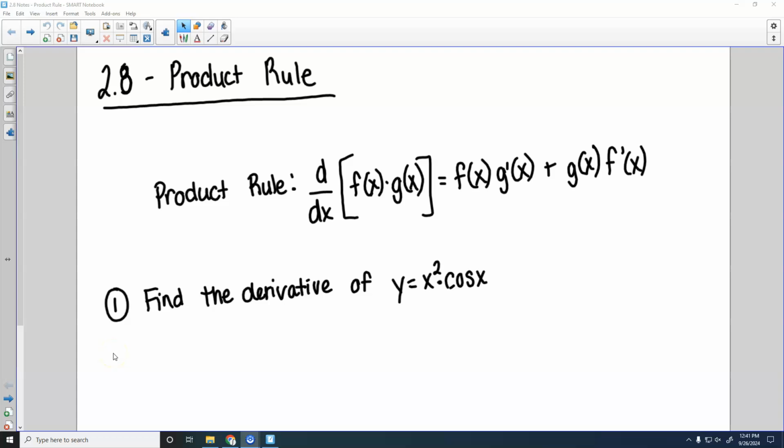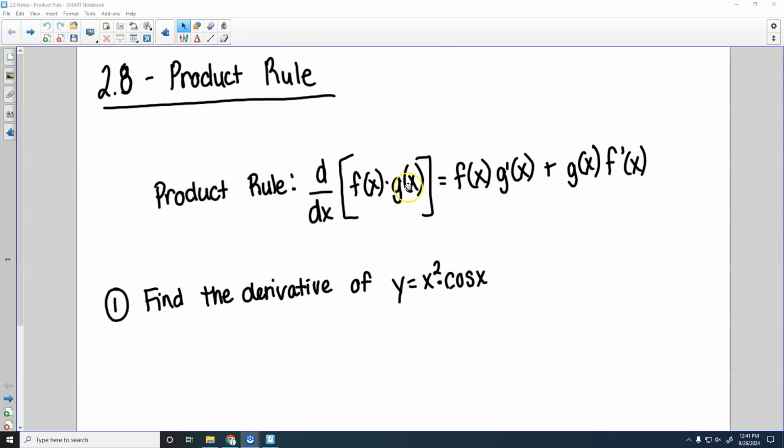So we're going to do product rule today, which honestly is some problems we're going to have to use product rule. For some others, product rule is not the most helpful right now. When we learn chain rule also, it will be more helpful, and I'll explain that whenever we get to it.